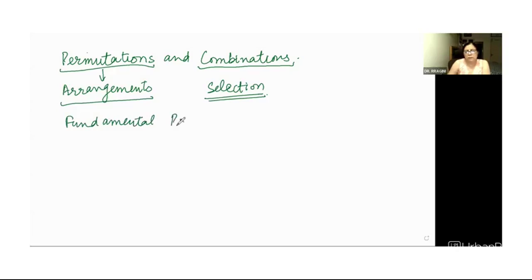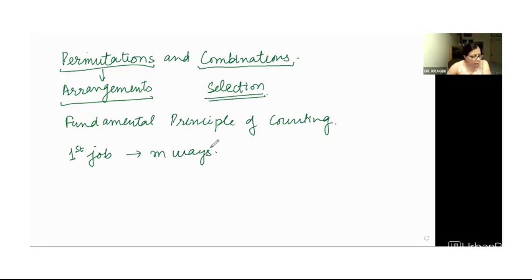Fundamental principle of counting. The theorem says, if there are two jobs such that one of them can be completed in m ways, the first job can be completed in m ways. And when it has been completed in any one of these m ways, the second job can be completed in n ways.